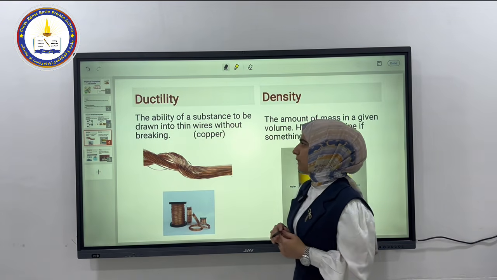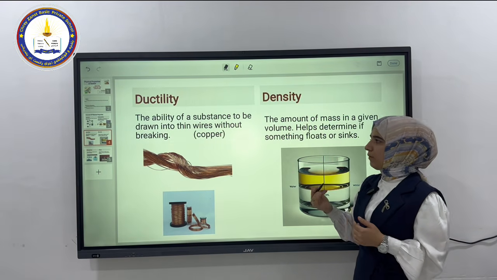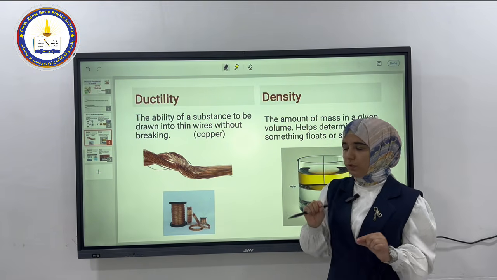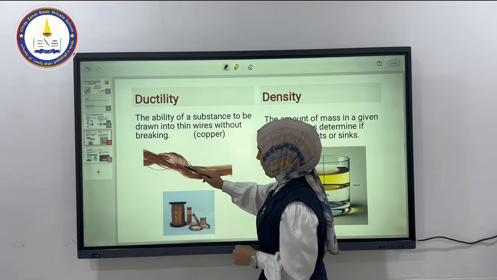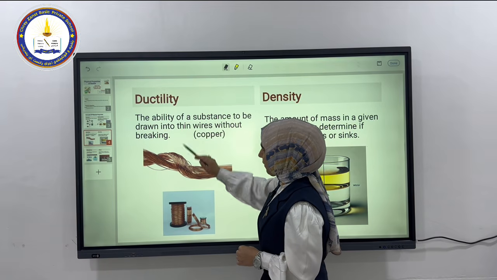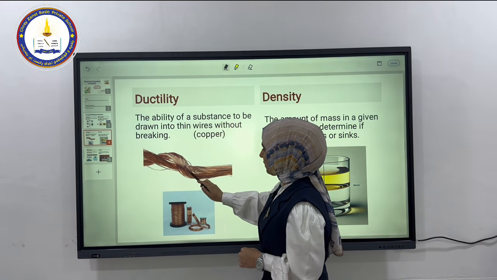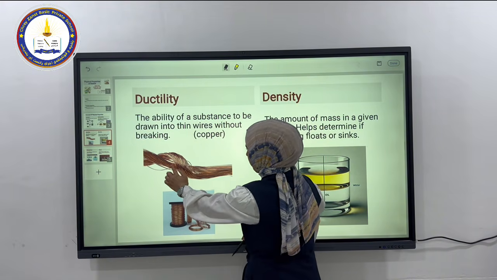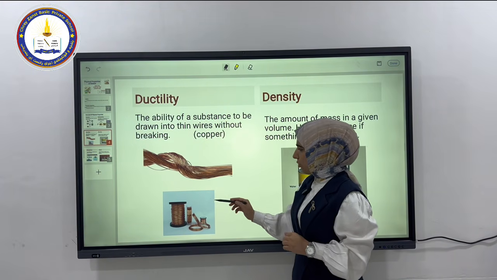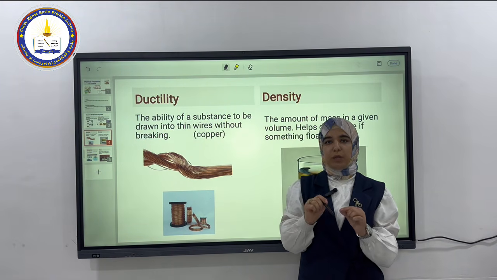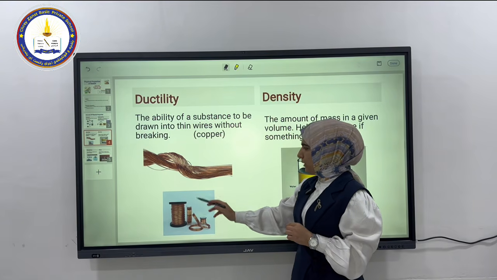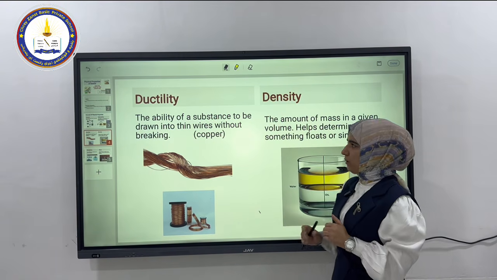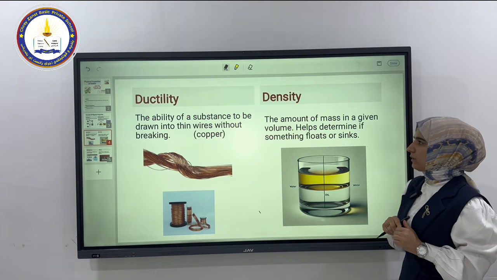Let's move to the third property, which is ductility. What do we mean by ductility? It's the ability of a substance to be drawn into a thin wire without breaking. Look guys, here we have an example of ductility, which is copper. Copper is a type of metal that we can turn into a thin wire without breaking. And we can use these thin wires for what? For electricity. Okay, so that's all about ductility.